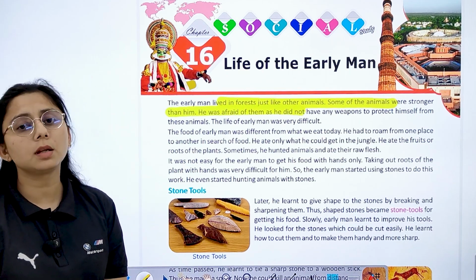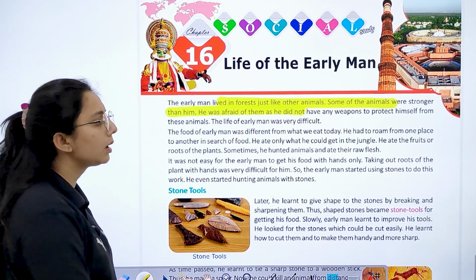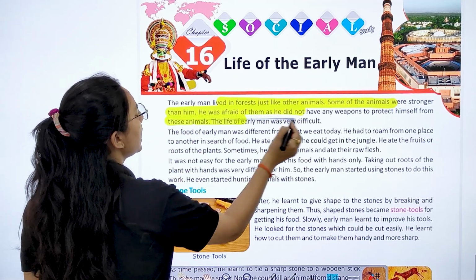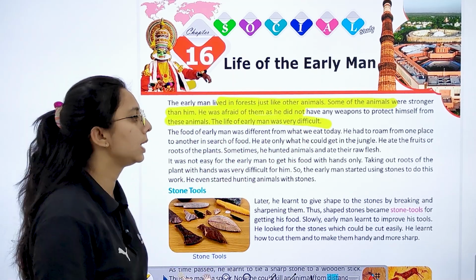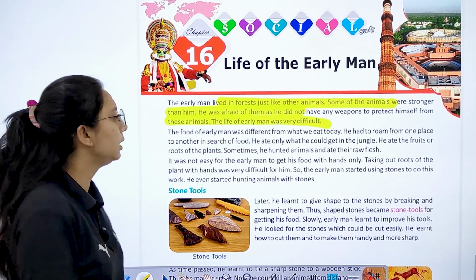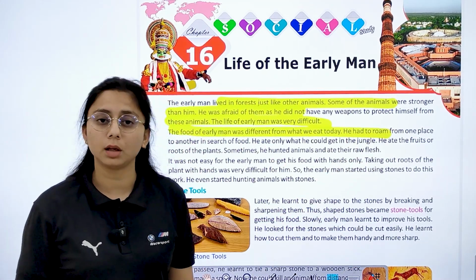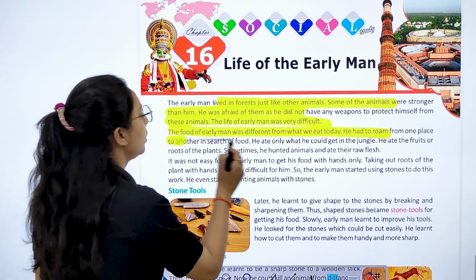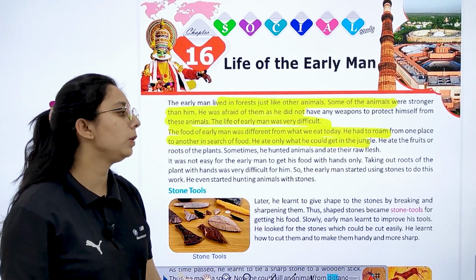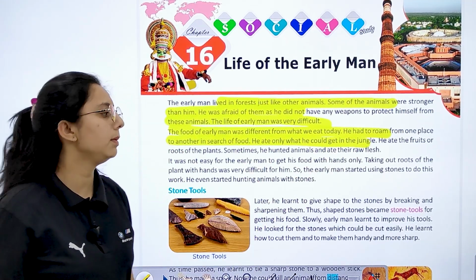क्योंकि उसके पास किसी भी तरीके का कोई weapon नहीं था. Right? To protect himself from these animals, the life of early man was very difficult. बहुत क्या थी? Difficult थी, and the food of early man was different from what we eat today. जो हम आज खाते हैं उससे अलग होता है. And in search of food, he ate only what he could get in the forest. हम वही खाते थे जो हमें जंगल में मिलता.